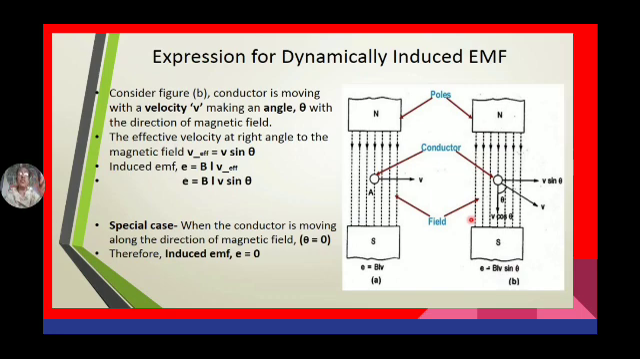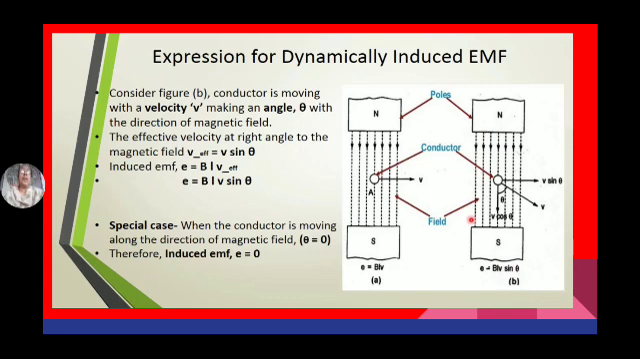Here are some terms we have to use. L is the length of the conductor. dx is the distance travelled by the conductor in the magnetic field. dt is the time taken by the conductor to travel a distance of dx in the magnetic field, where dx by dt is equal to v, the velocity of the conductor, and theta is the angle between the direction of the magnetic field and the movement of the conductor. So E is equal to BLV sin theta.